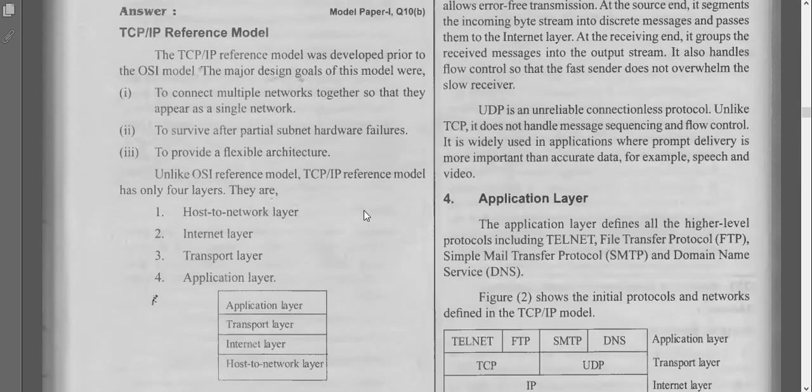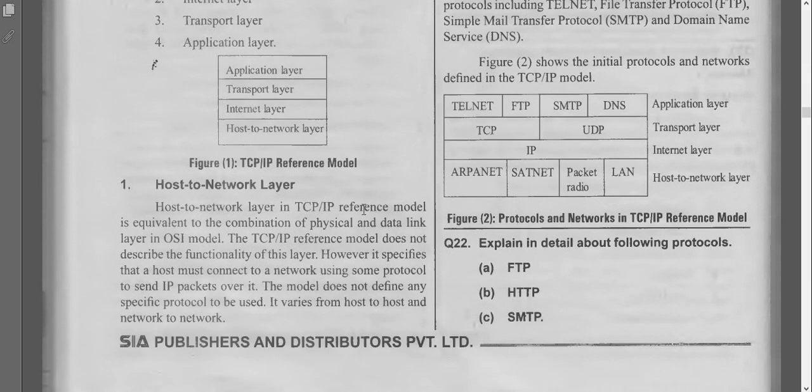So, under this host to network layer, what it tells is that every host, in the sense every system which is sending the information, must connect with a network to transmit the data. To which network it has to connect, it won't tell anything. It depends on their requirement or their availability. Every host must connect to a specific network to transmit the data. That is described under the host to network layer.